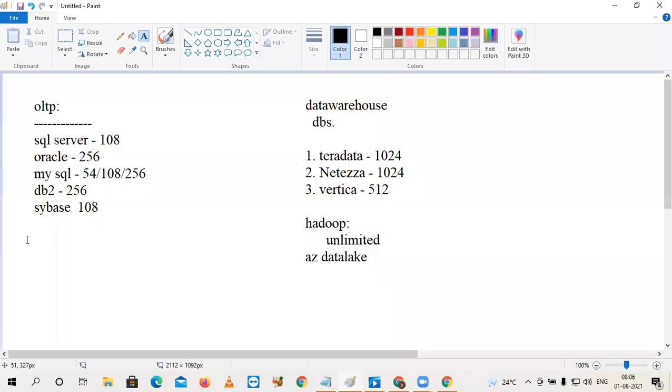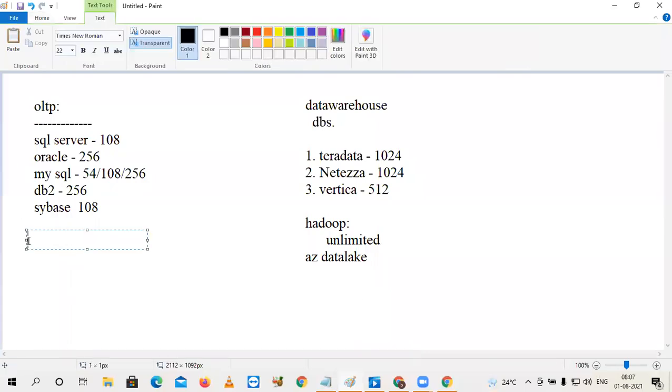But if it is OLTP, what does that mean? Direct end user transactions. Whichever database you take, there is a limitation for OLTP. But you know Facebook's transaction count, sir. 3 trillion transactions. Don't ask me how many zeros for 3 trillion. 3 trillion transactions in 10 seconds. That many transactions are happening. It may be a like, a dislike, a post, a sign up, a sign in, whatever it may be.